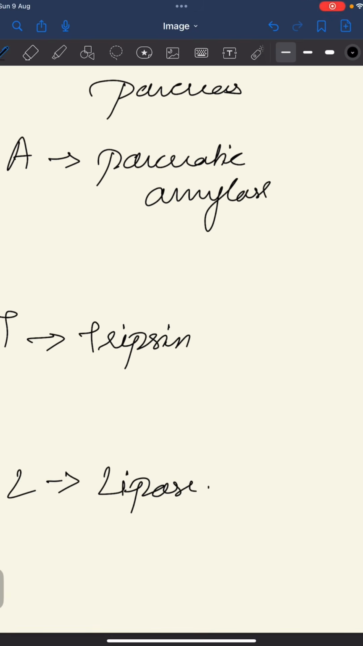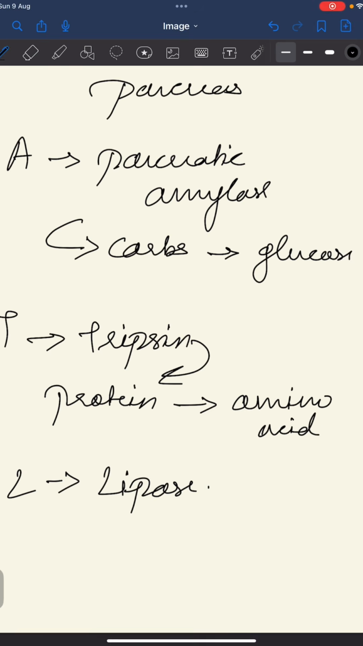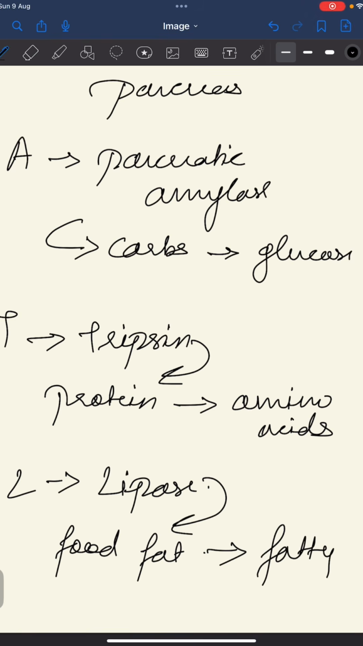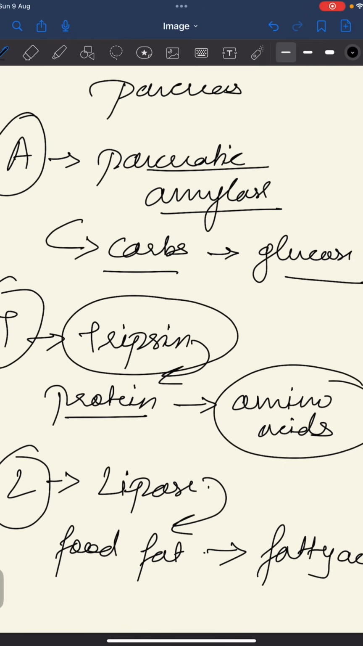Okay, what does pancreatic amylase do? It helps in digestion of carbs, which are converted into glucose. Now what does trypsin do? It helps in digestion of protein, which is then converted into amino acids. And lipase converts fat into fatty acids. So you have to remember this. These are the functions done by the pancreas: A, T and L. Pancreatic amylase converts carbs into glucose, then comes trypsin that converts protein into amino acids, and lipase converts fat into fatty acids.